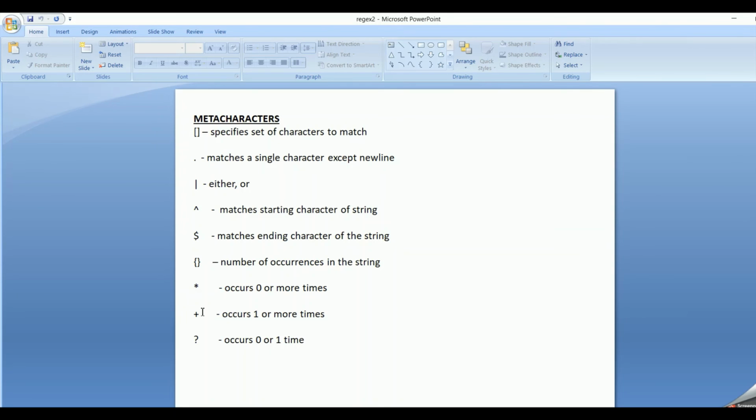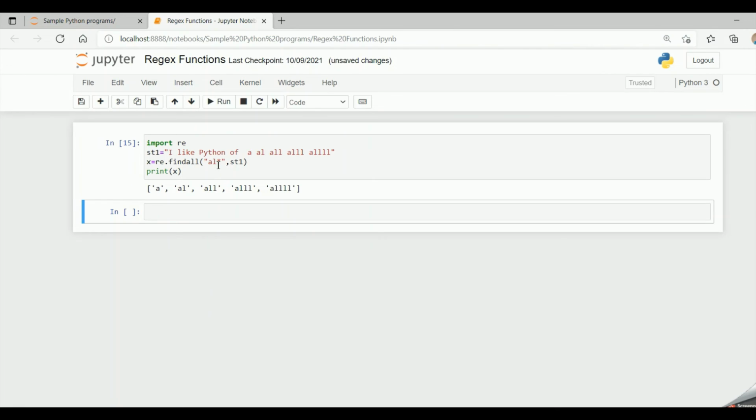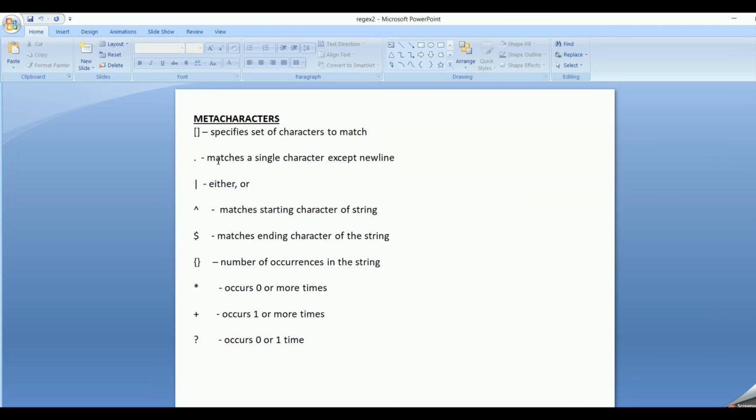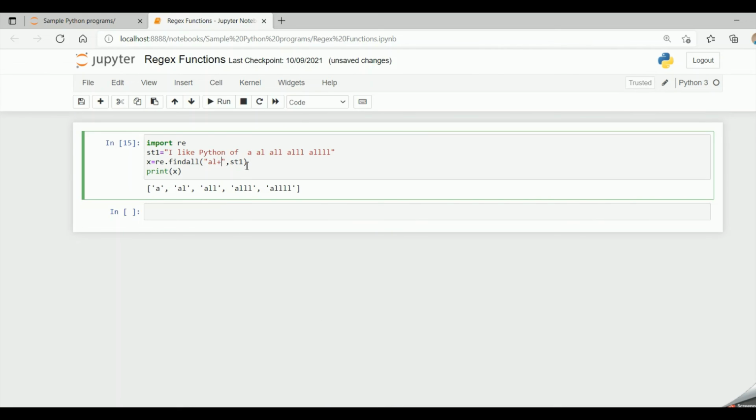Now when I give AL and then a plus mark, then it occurs 1 or more times. So minimum should be 1 and more times. So A won't appear in the matching criteria. 0 times means A would have occurred, but minimum it should occur once. So L should occur once. So A is not in our match.